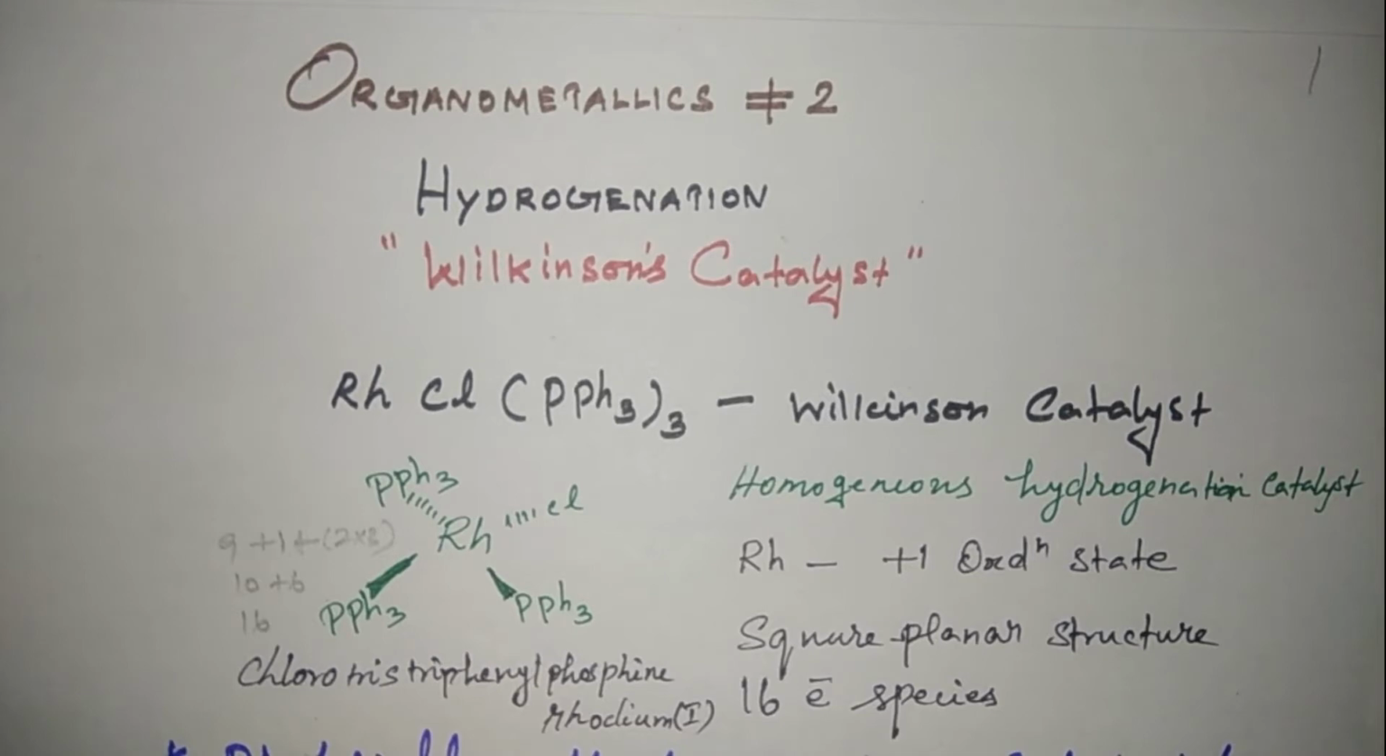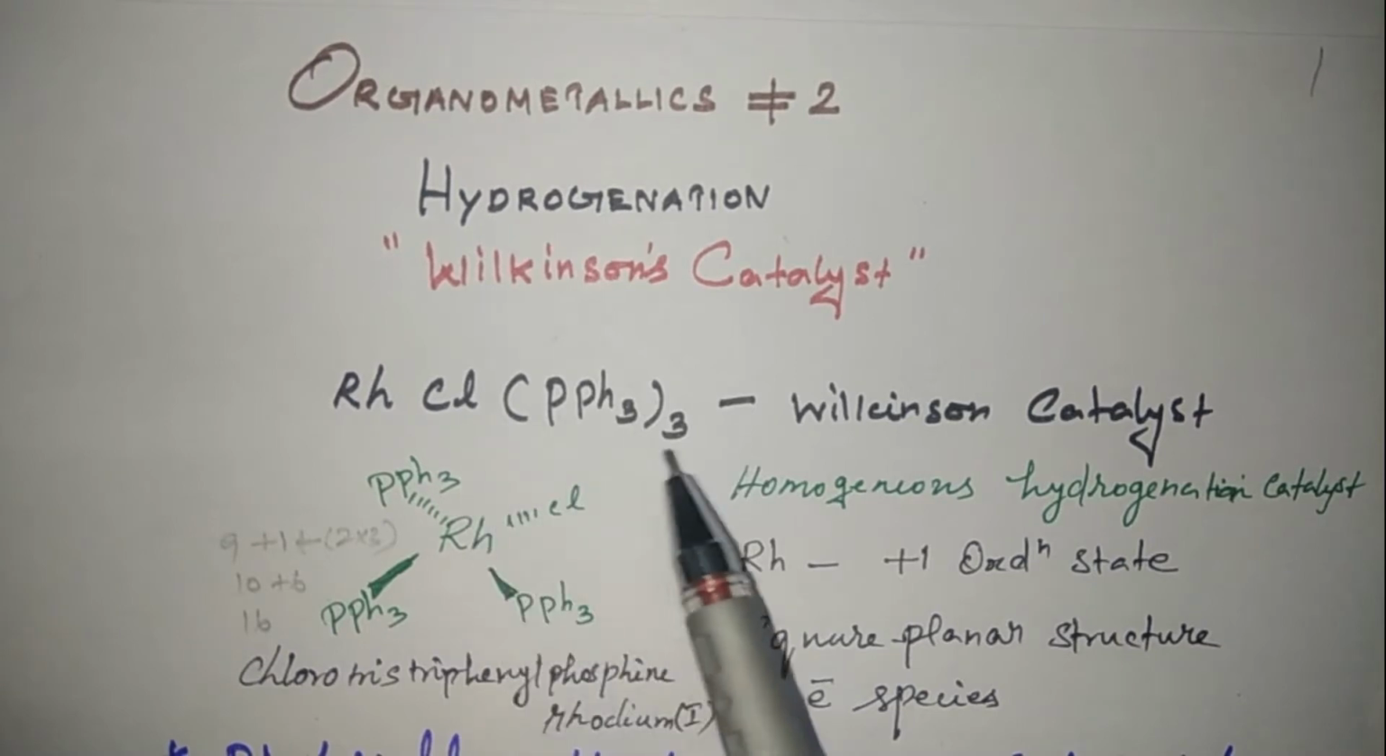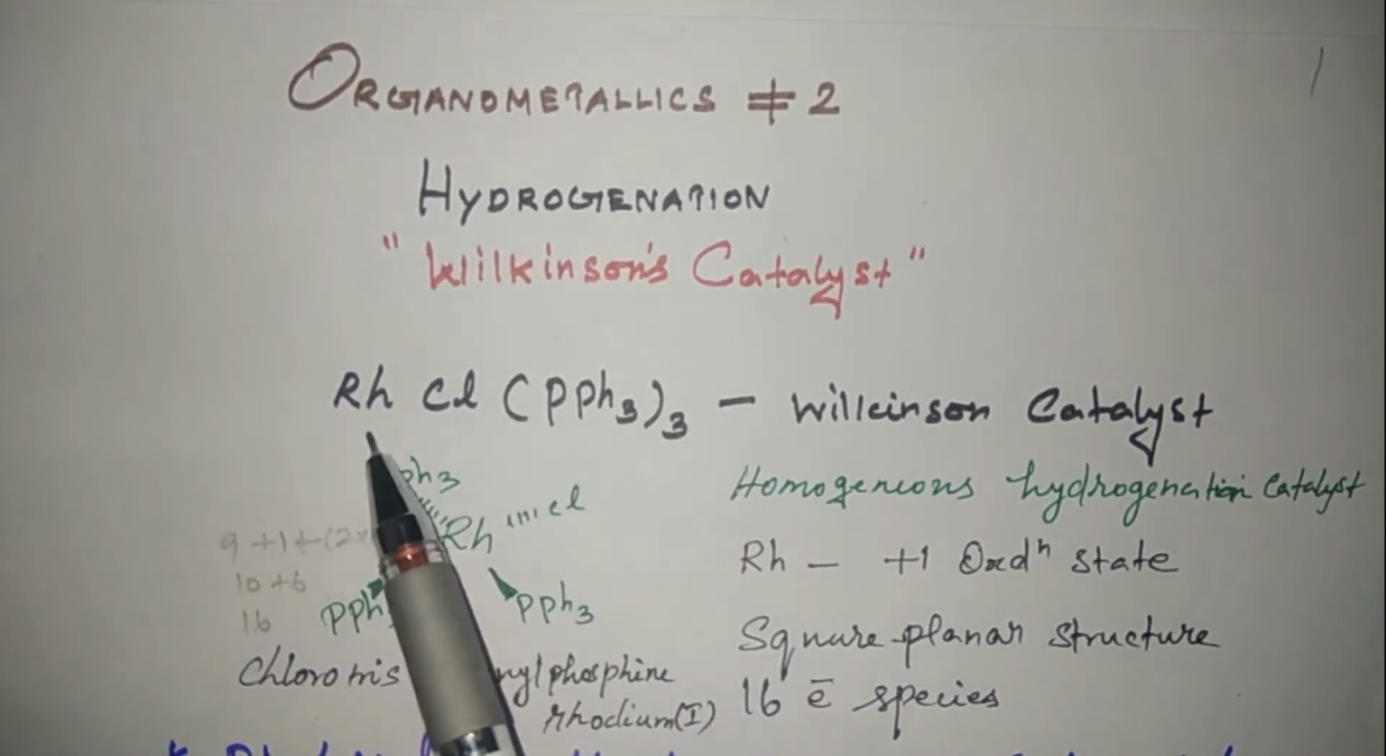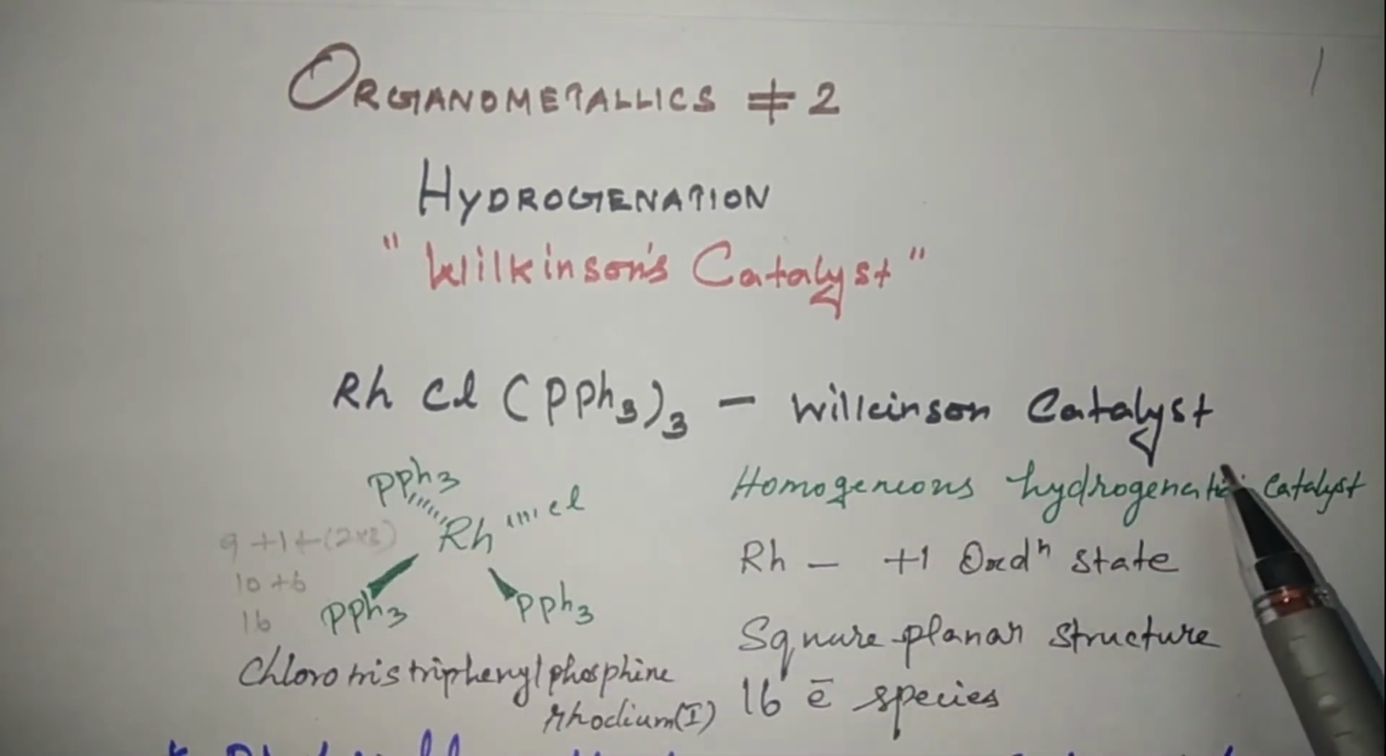Today in this video we will discuss the topic of organometallics. Hydrogenation of alkene. When alkenes are hydrogenated, we get alkyl compounds in the presence of a catalyst. That catalyst is Wilkinson catalyst. What is Wilkinson catalyst? Chloro tris(triphenylphosphine)rhodium is the Wilkinson catalyst.